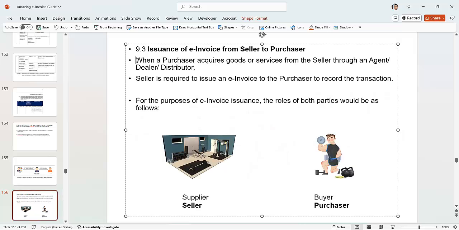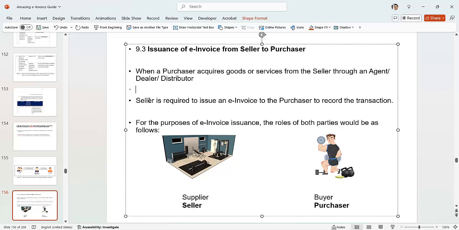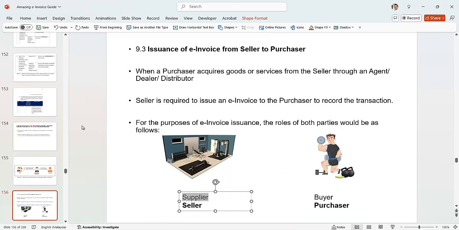Okay, so in this case, when a purchaser acquires goods or services from a seller through an agent, the seller is required to issue an e-invoice to the purchaser to record that. So the seller is the one, not the agent. The seller is the supplier, the company, not the agent.